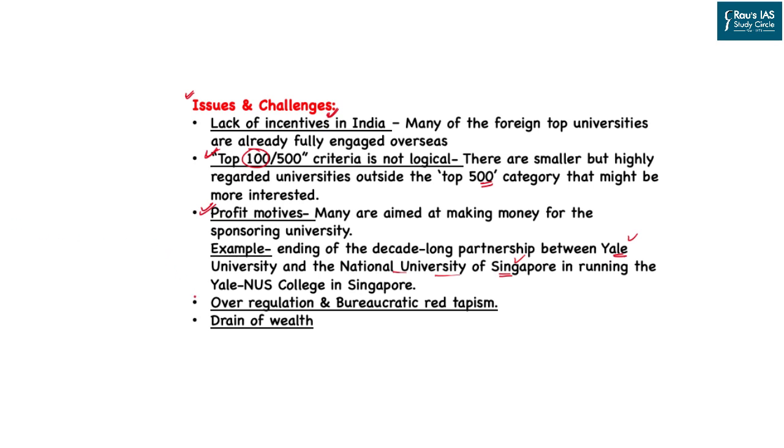Then comes the over-regulation and the bureaucratization of education in India. We have a high degree of red tapism, which does not allow the universities to work in a smooth manner with functional autonomy. And the last one is the drain of wealth. The profits earned by these universities will be drained out, similar to what we see in the multinational companies working in India.